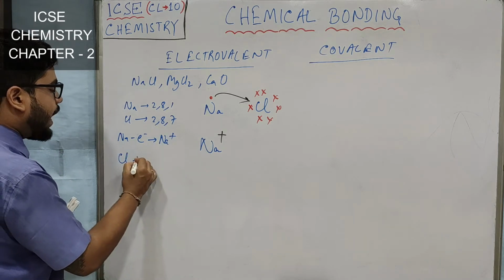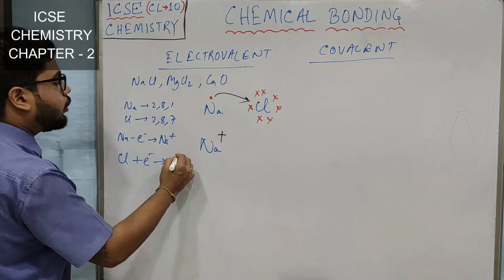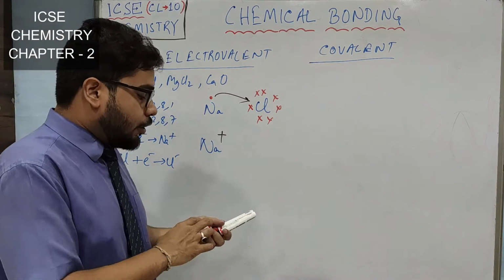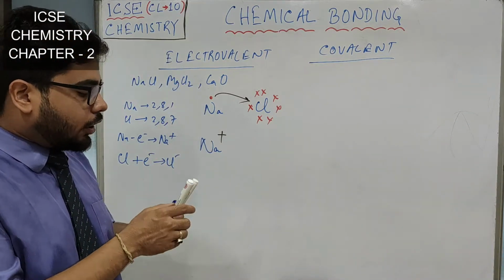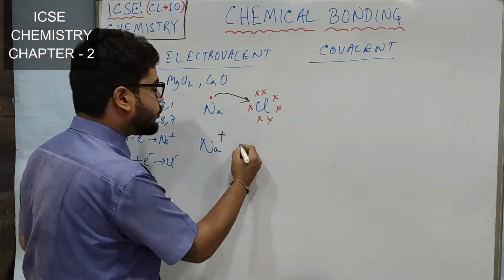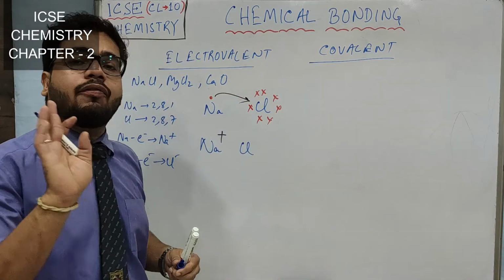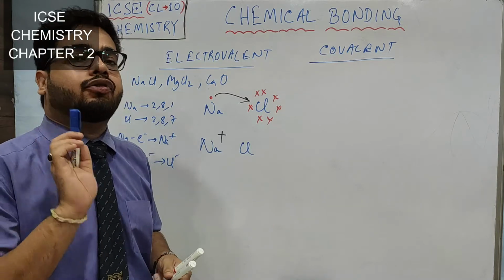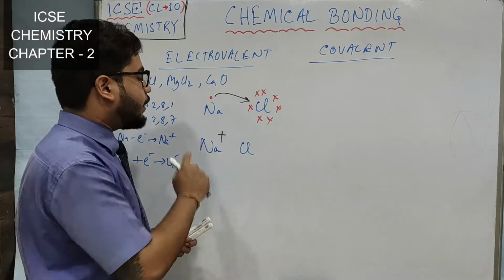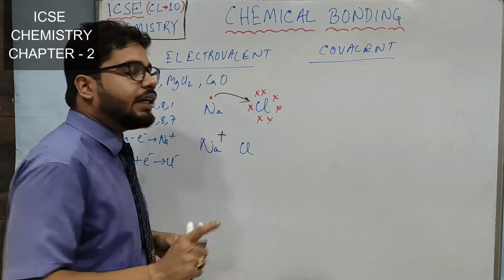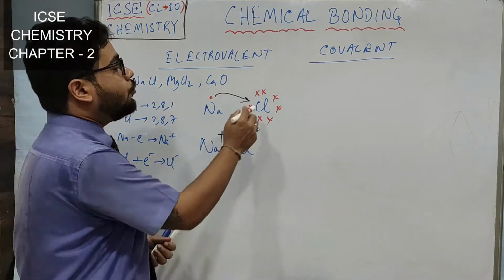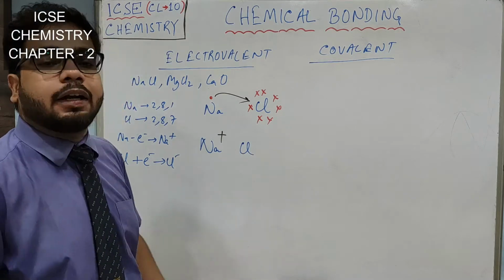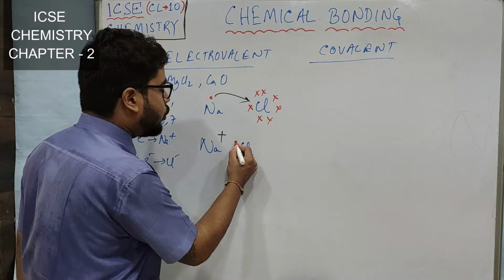And for chlorine what happens? It accepted 1 electron to become Cl minus. So always remember, when you are drawing the electron dot diagram of electrovalent compounds, for anions, all valence electrons you must be showing. Like for sodium ion, we did not show any valence electron after it has donated its electron. Okay, but now when we are drawing the chlorine atom, we have to show all the electrons.